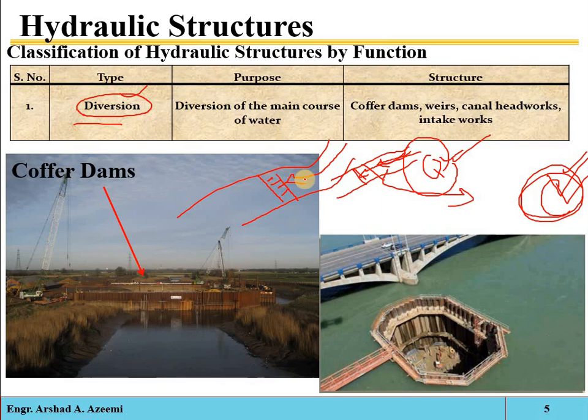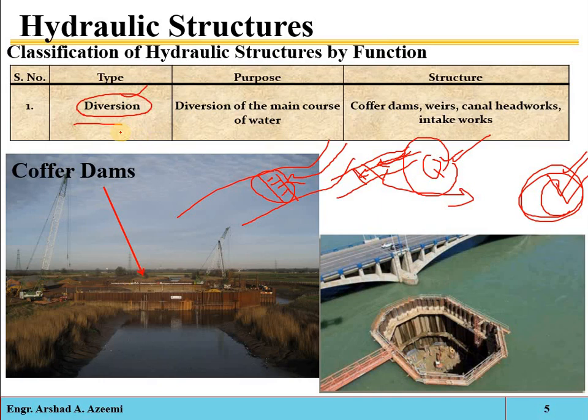So in those rivers where there are high irregularities and high chances of flood, we construct temporary structures. If those structures are damaged by the flood, they can be easily reconstructed and reinstalled as compared to permanent structures.